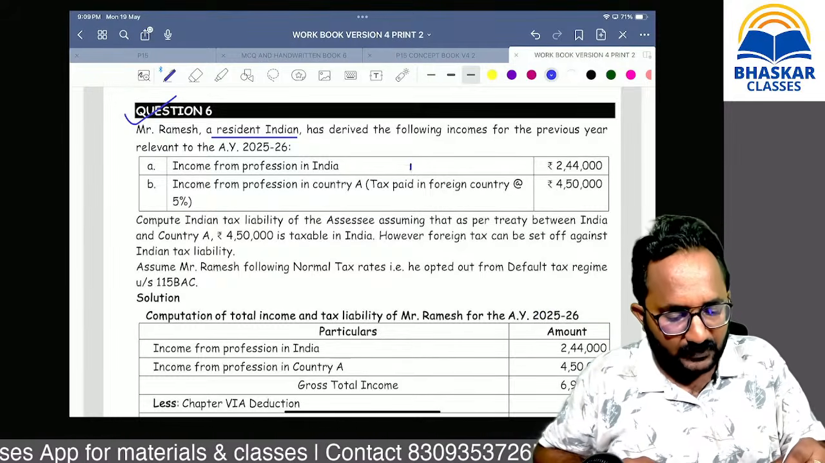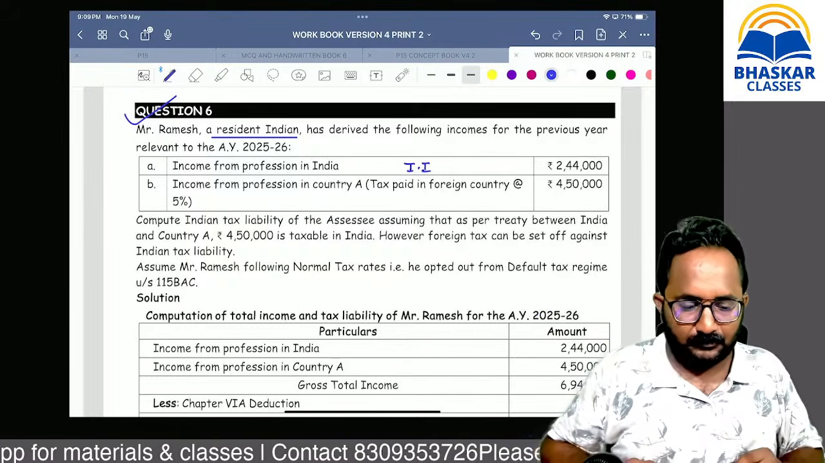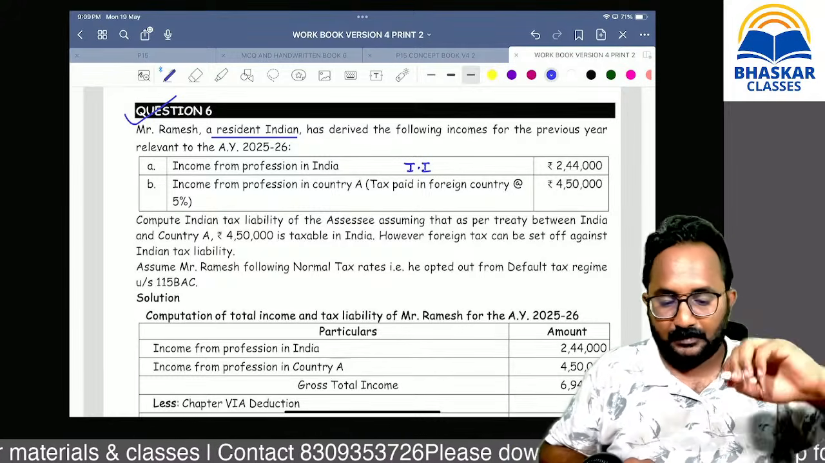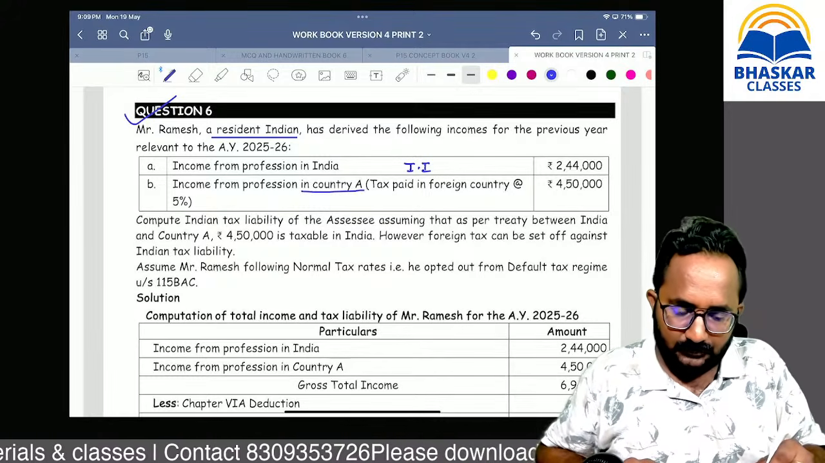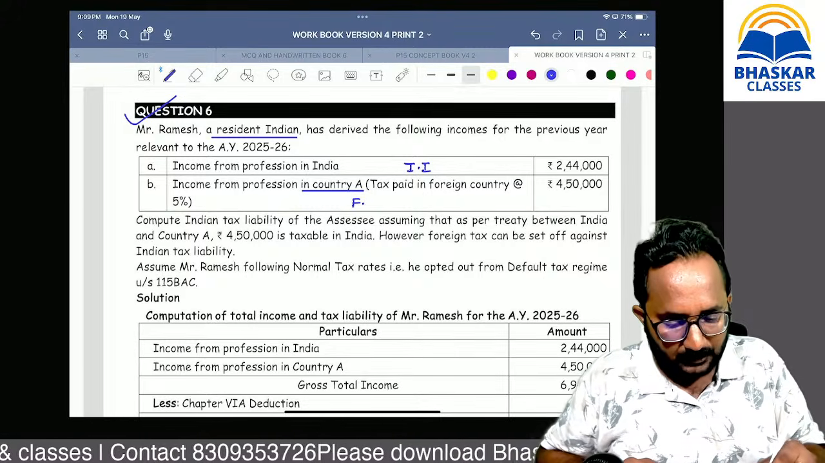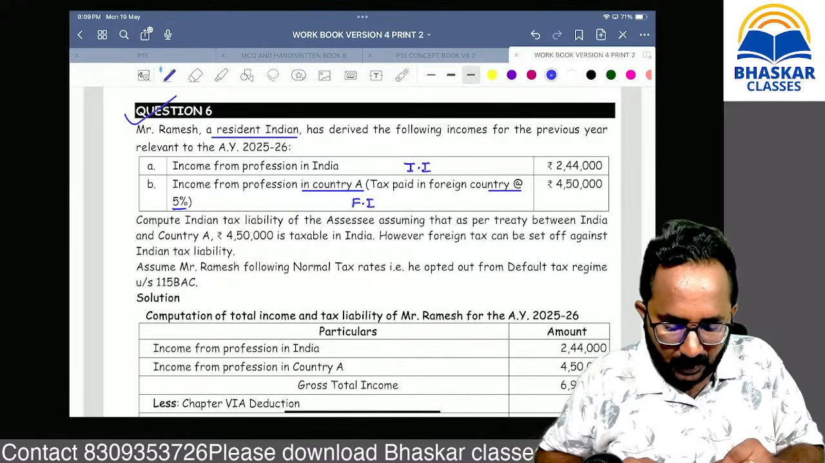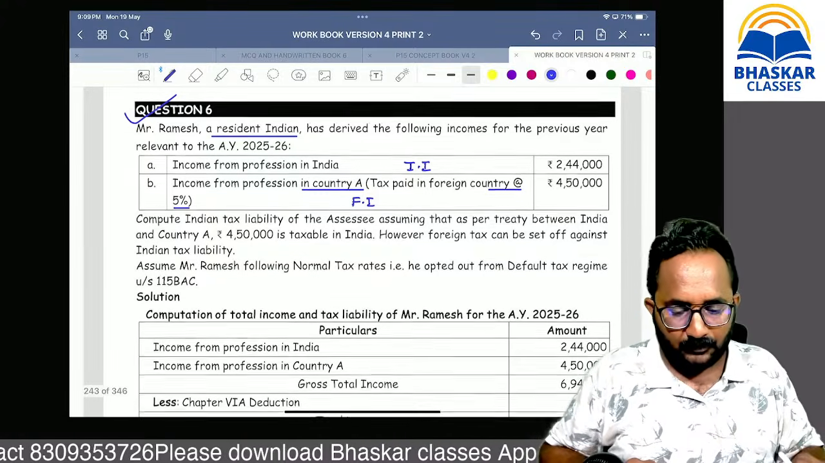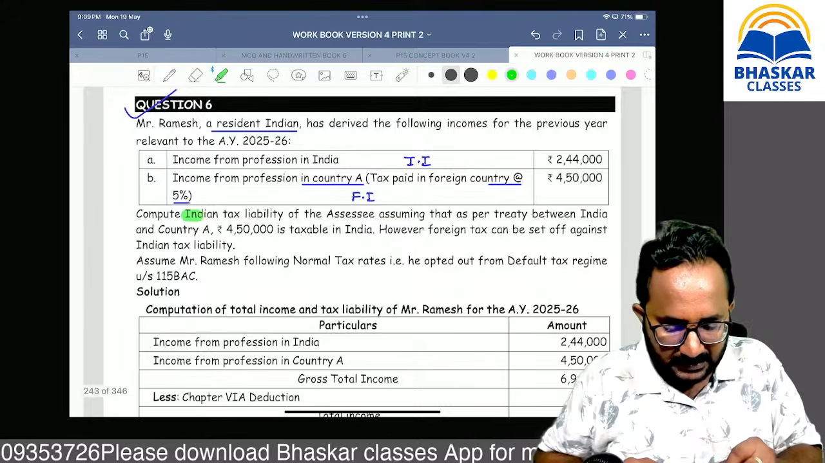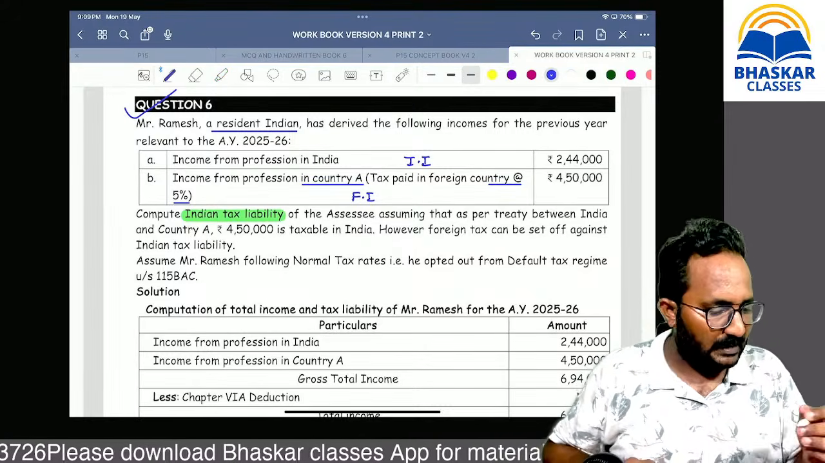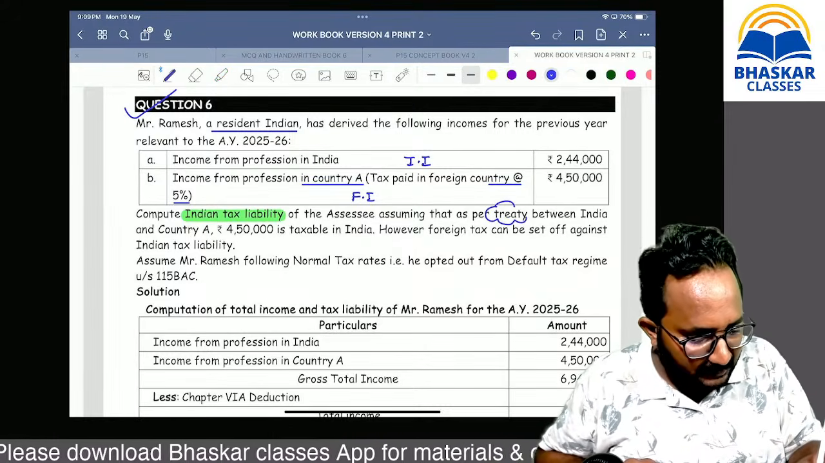Income from profession in India is an Indian income. Income from the foreign country is a foreign income. What is the rate of tax levied on that income in the foreign country? 5%. Now compute the Indian tax liability. They are asking for the Indian tax liability. We can calculate as per the treaty. Treaty means an agreement.